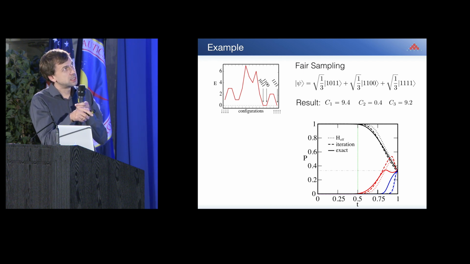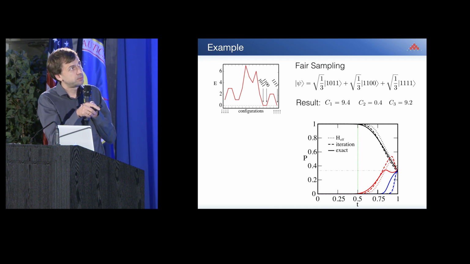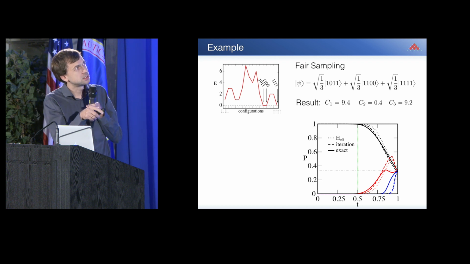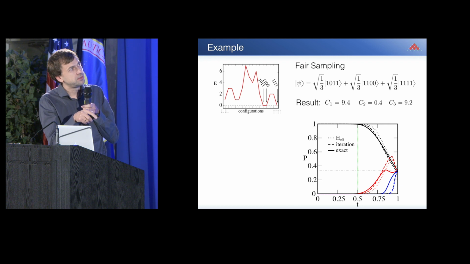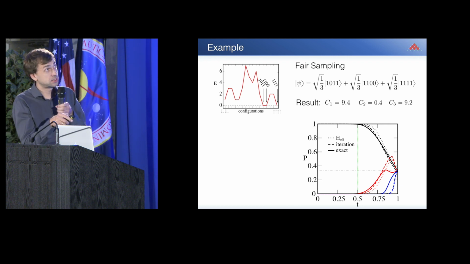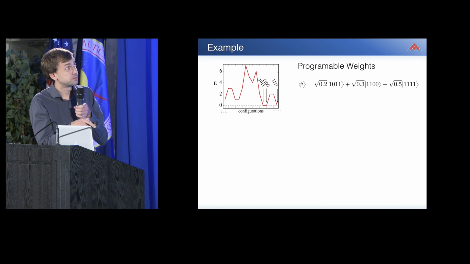And if I compare this now, so the full dynamics with exact Schrödinger equation and an iterative process, you can see here the probabilities of these 3 configurations as a function of the sweep time. And as you can see, they perfectly go to 1/3 in this case. And what's also quite remarkable is how well the theory fits to the full Schrödinger equation. So remember that the effective Hamiltonian is only a 3x3 matrix.